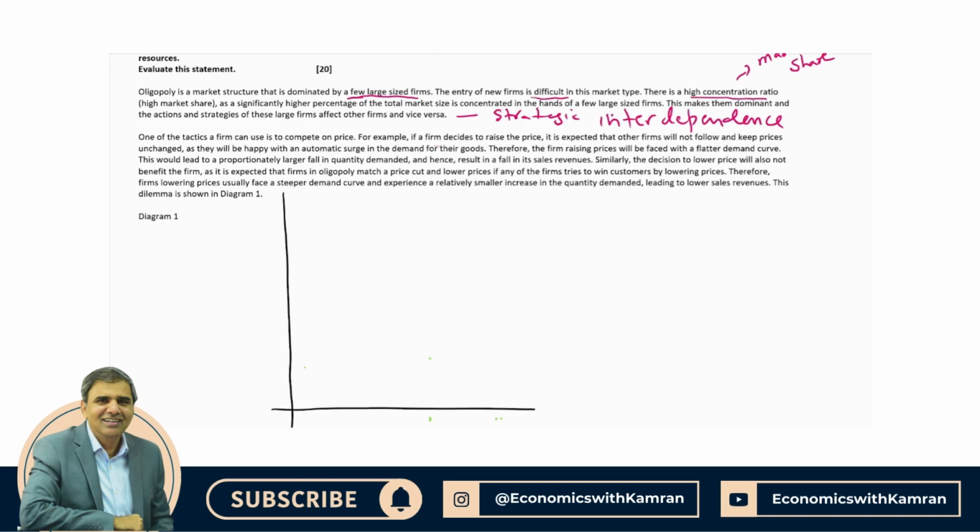So price along the x-axis, quantity along the y-axis, initial price, take it as high as possible, and then first of all draw a horizontal line, a vertical line like this. Now draw the MR curve, the green line, and then take the double area.